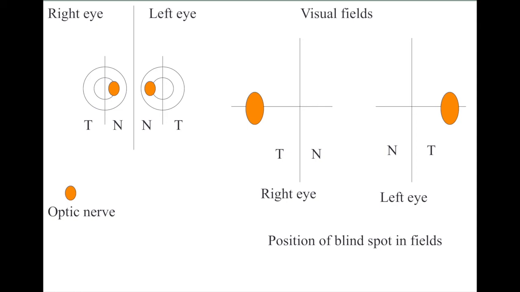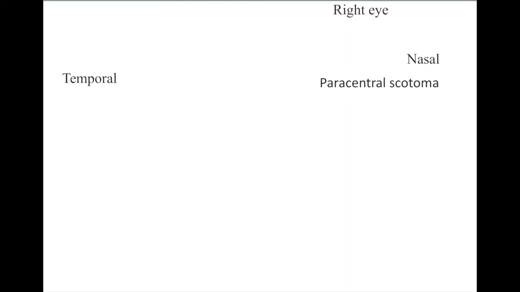This is a diagrammatic representation of the optic nerve of the retina on the visual fields. We know that the optic nerve is situated on the nasal side of the retina, but on the visual field it is depicted in the form of the blind spot, which is seen on the temporal side. So this is how you have to draw the visual field defects for glaucoma.